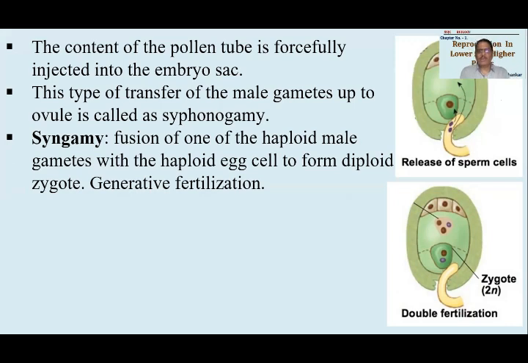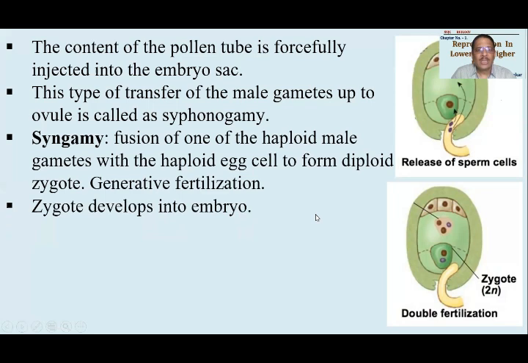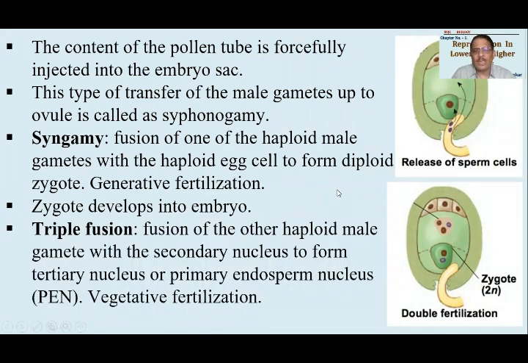अभी syngamy क्या होता है? Syngamy actually is a fusion of one of the haploid male gametes with the haploid egg cell so as to form a diploid zygote. This event is called syngamy. It is also called generative fertilization because this fertilization will develop into zygote and zygote will develop into the next generation individual. Okay. Zygote will be developed into embryo. Embryo will be capable of developing into a new sporophyte.